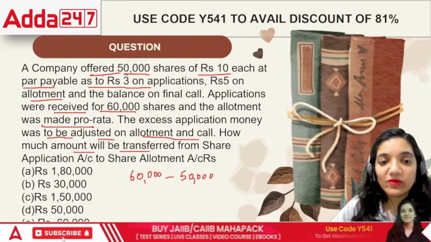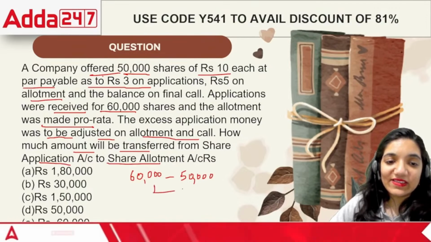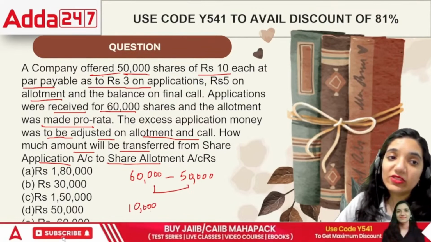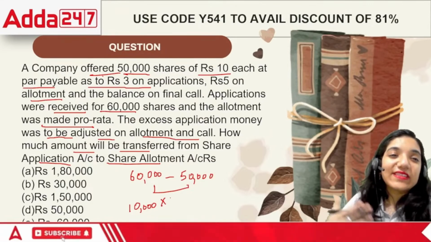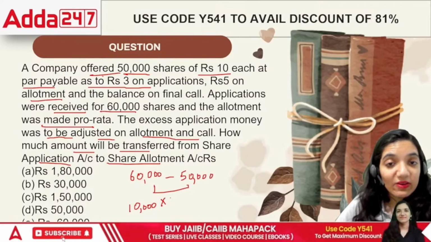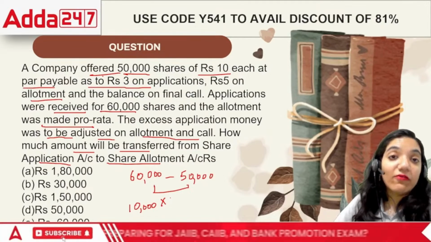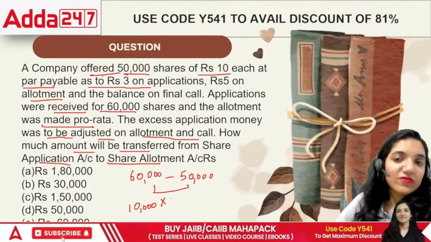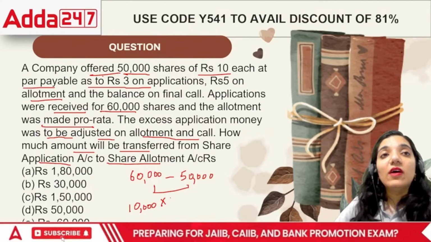How much amount will be transferred from the share application to the share allotment? Number 1, in this case 60 to 50, ultimately the excess number of shares is 10,000. On that, the application money: people asked for 60, we said that we have 50,000 shares. People got excited, they really wanted to buy our shares, so they oversubscribed, they gave us money for 60,000 shares, but our limit was 50,000, otherwise ROC will kill us. We cannot go beyond the authority of ROC.